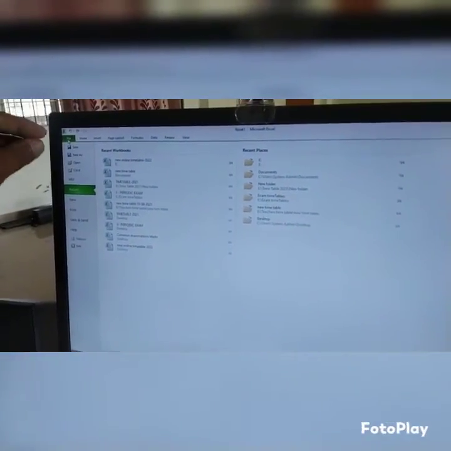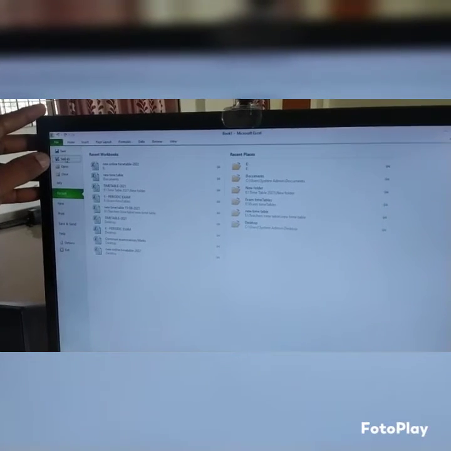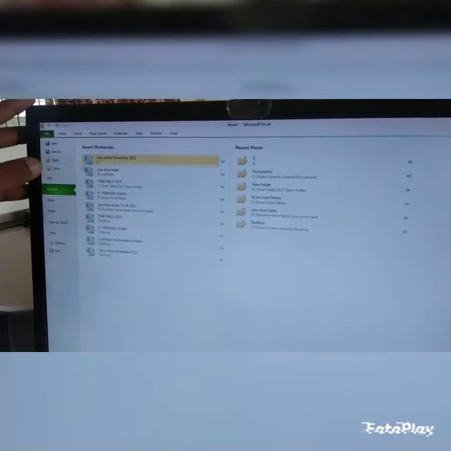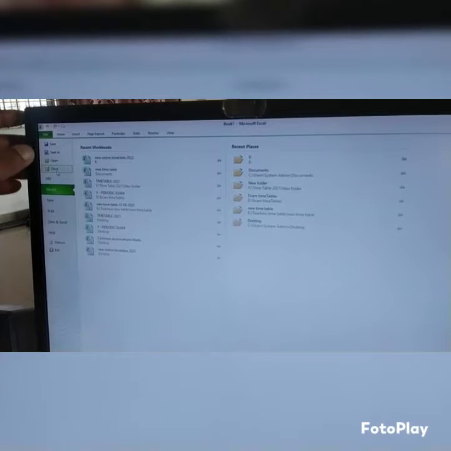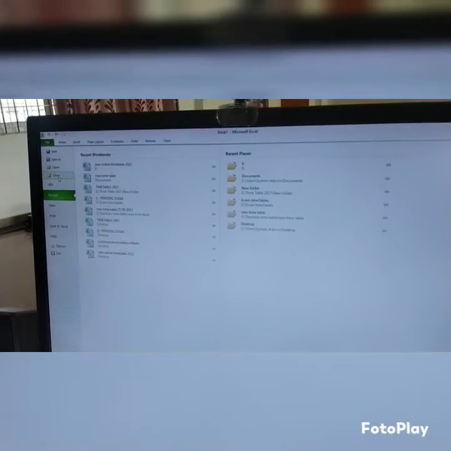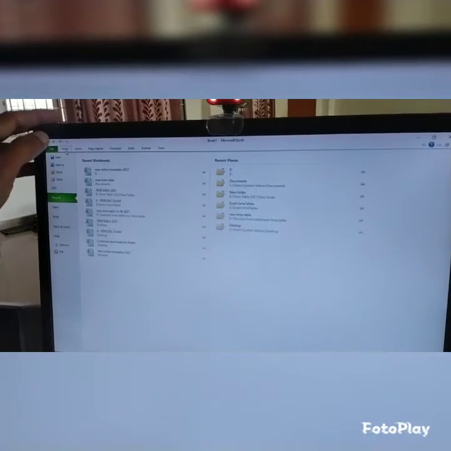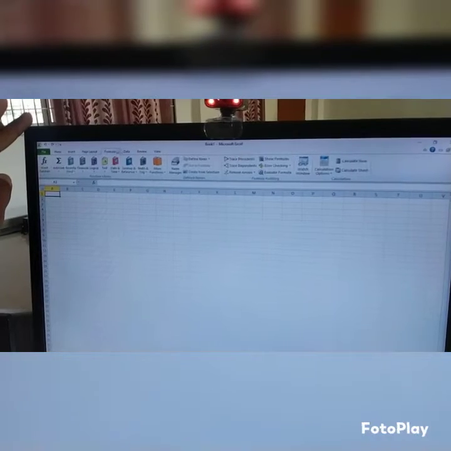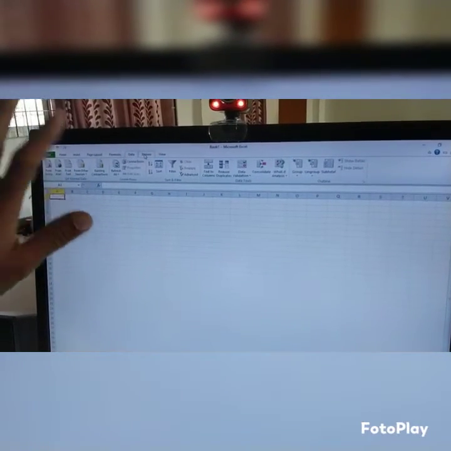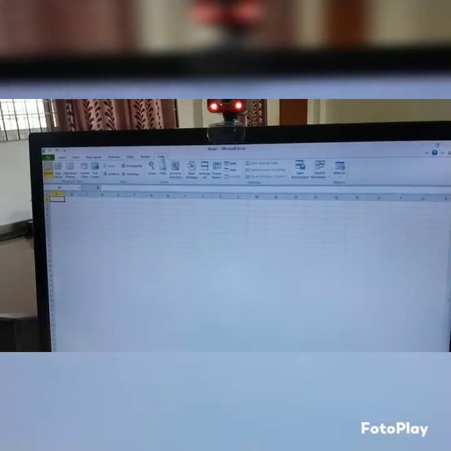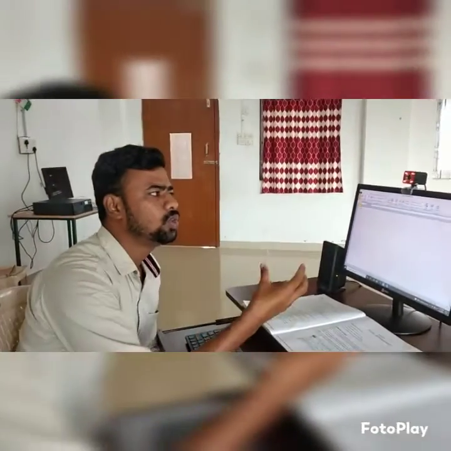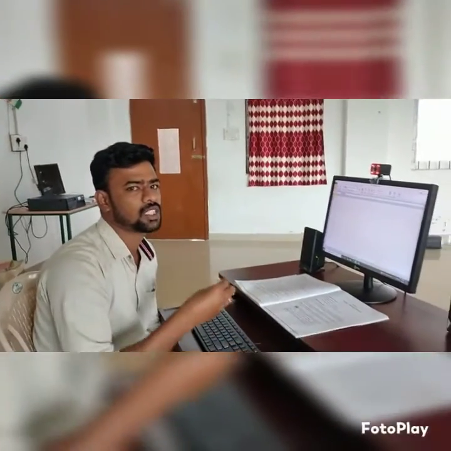The File tab contains Save a document. Save As means we can save as another file. If you have already stored data, we can open a document and we can close the Excel. These are the details of the File tab. The second one is Home, third is Insert, fourth is Page Layout, fifth is Formulas, sixth is Data, seventh is Review, and eighth is View. These are all the tabs in Excel, used for formulas and for using the data in the document.